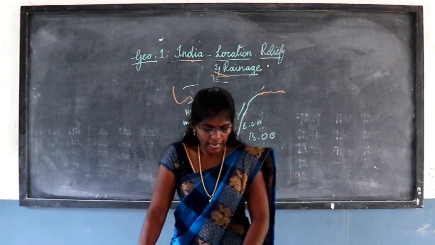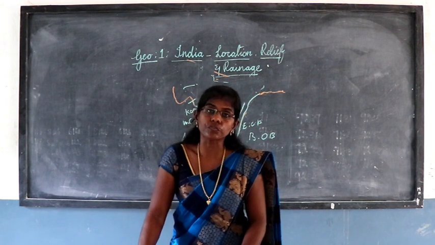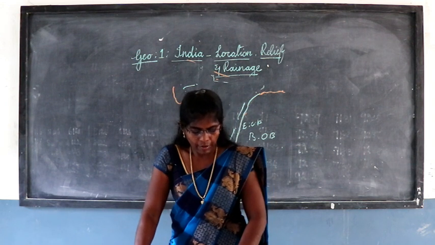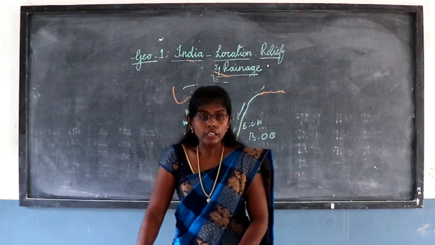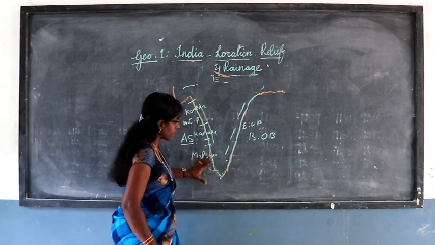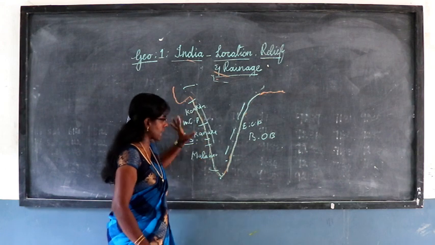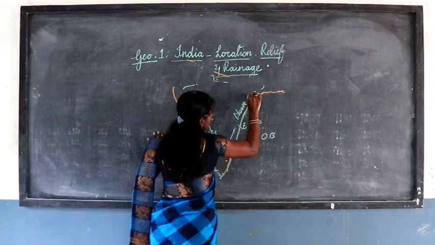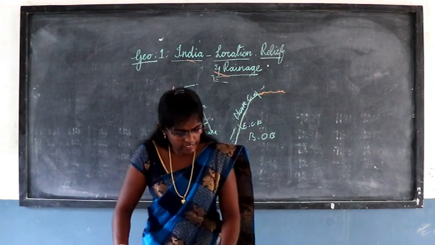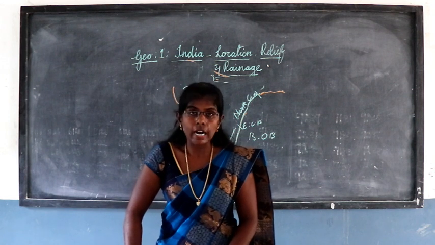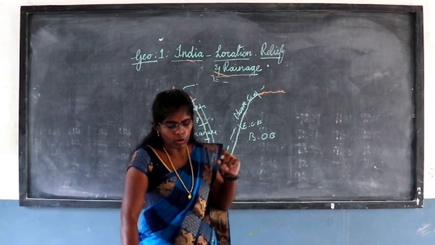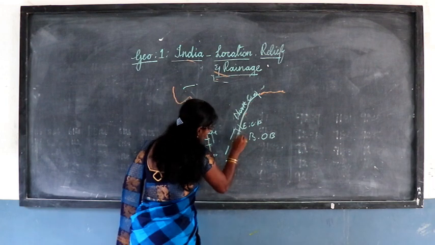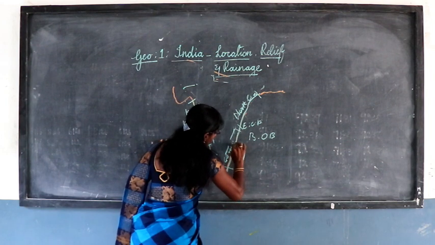This coastal plain has a regular shoreline with well-defined beaches, which we can also see in the east coastal plain. The coastal plain between Mahanadi and Krishna is known as Northern Circars. In the west coastal plain we saw three types of coastal area. In the same way here you can see the Northern Circars, because of the Mahanadi and Krishna. The southern part, between Krishna and Kaveri, is called the Coromandel coast.